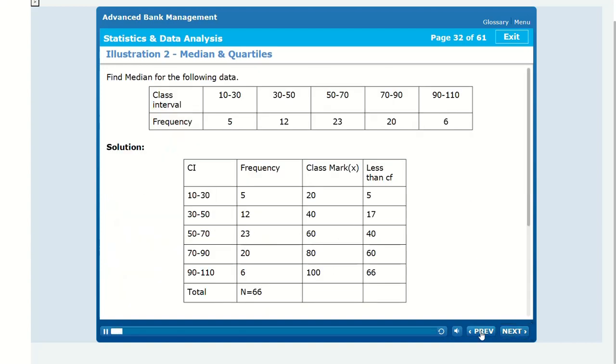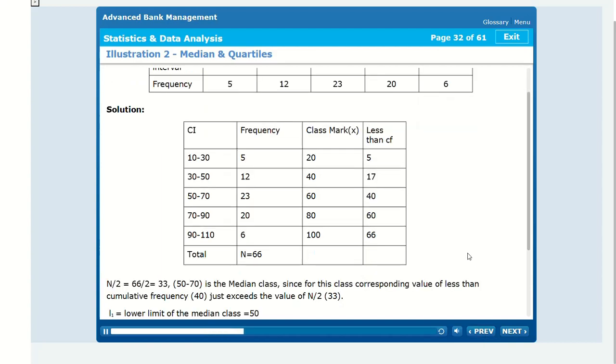Illustration 2, Median and quartiles. Find the median for the following data. Solution. N by 2 equal to 66 by 2 equal to 33. 50 to 70 is the median class, since for this class the corresponding less than cumulative frequency 40 just exceeds the value of N by 2, 33.